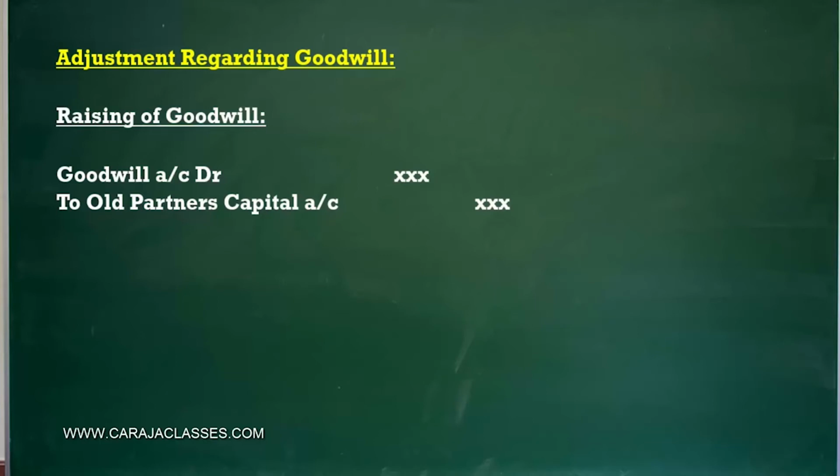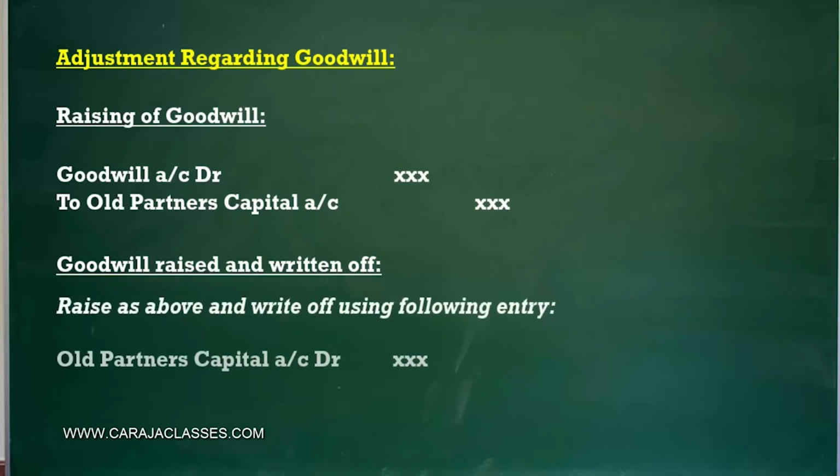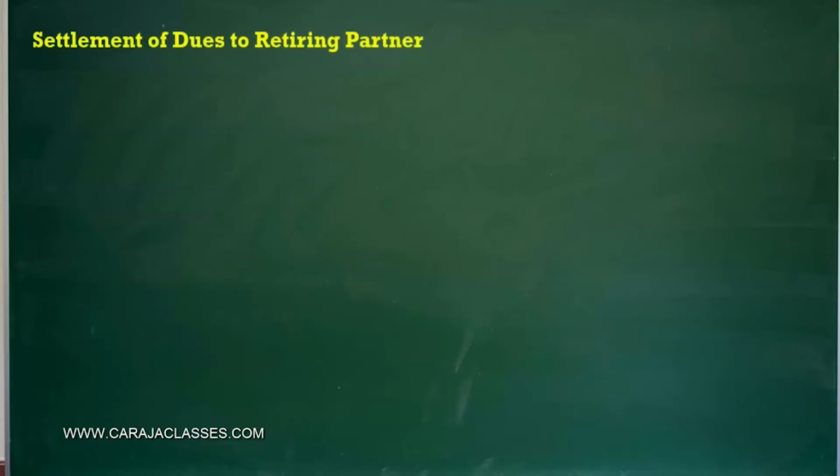Now after raising the goodwill, it has to be written off. Okay, so first we have to raise the goodwill as discussed above, then it should be written off by debiting the partners' capital accounts and crediting the goodwill account. Okay, so this is about the raising of goodwill and write-off. Then comes the settlement of dues to the partner.